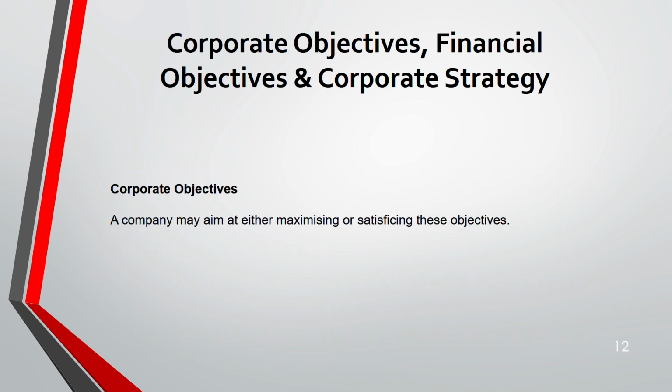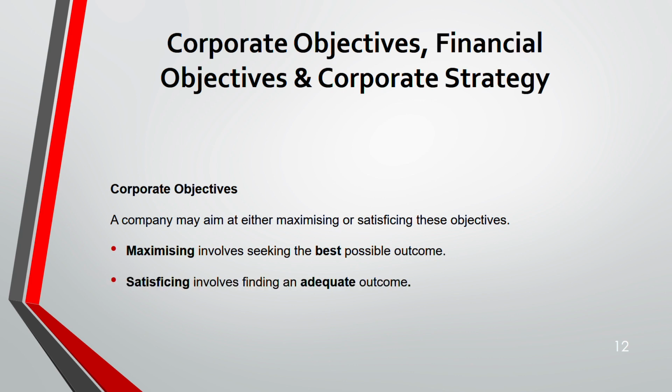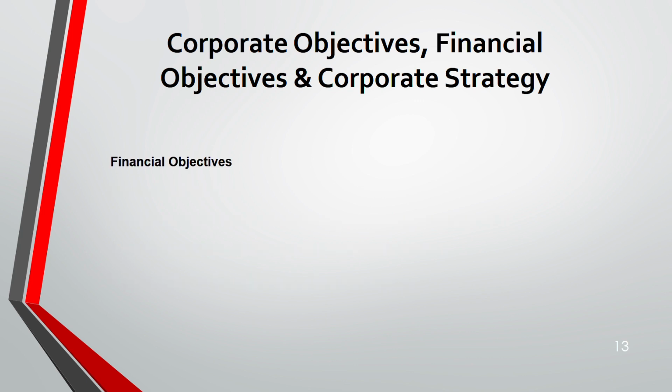So now, a company can do two things. Either they can maximize their objective, or they can satisfy. Satisfying means they stay content with whatever they have, whatever amount they have. It's not too much, it's not too little, it's a moderate amount. So maximizing means it's the best outcome they will seek, and satisfying is an adequate outcome, somewhere moderate, not too little, not too much.